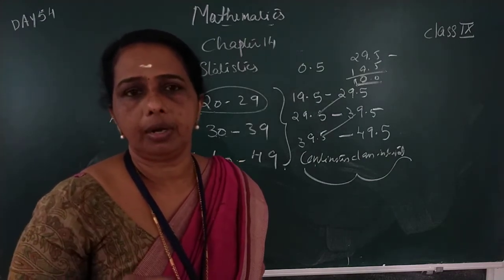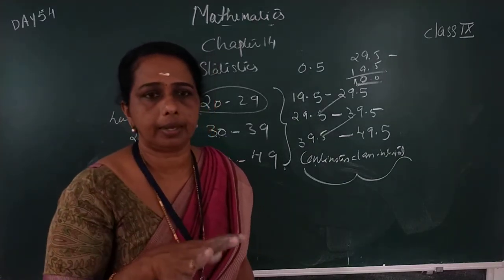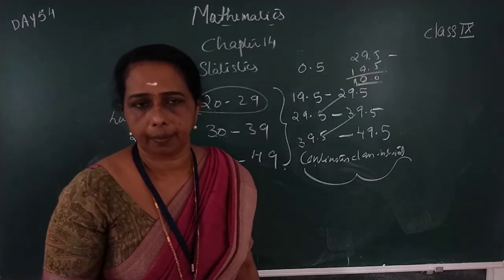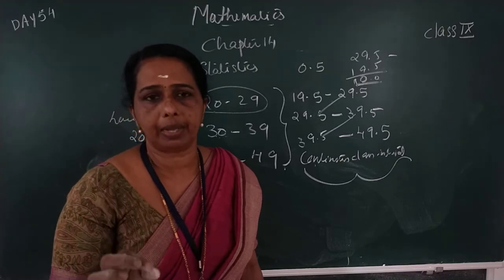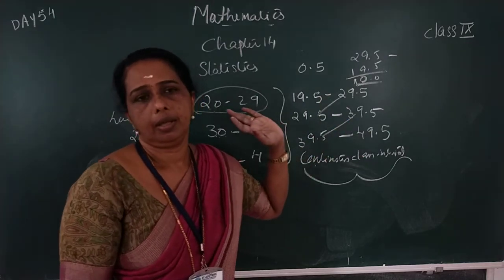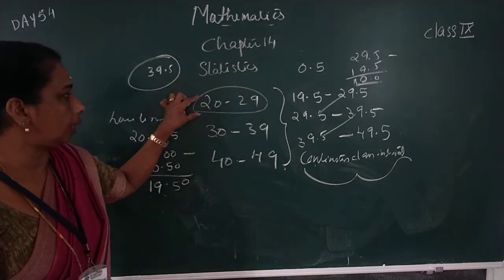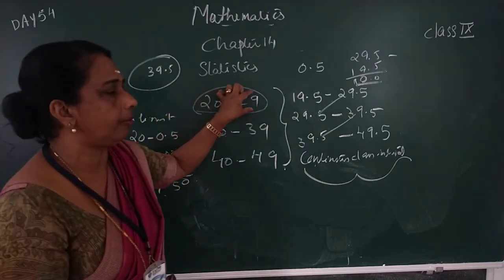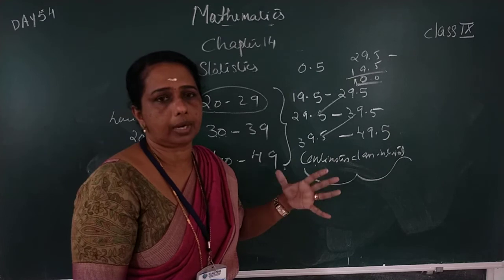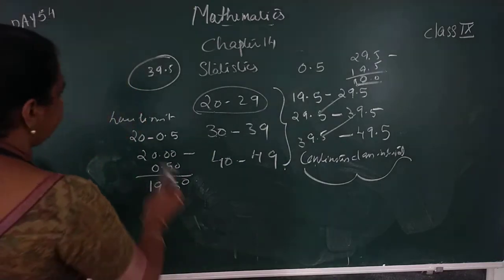In a class interval, the highest number is called the upper limit and the lowest number is called the lower limit. Then we can find the class size or class width: upper limit minus lower limit plus 1. If we want to change the given class interval into a continuous class interval, we subtract 0.5 from the lower limit and add 0.5 to the upper limit. In a continuous class interval, the class size or class width is upper limit minus lower limit. One more thing is there, that is the range.